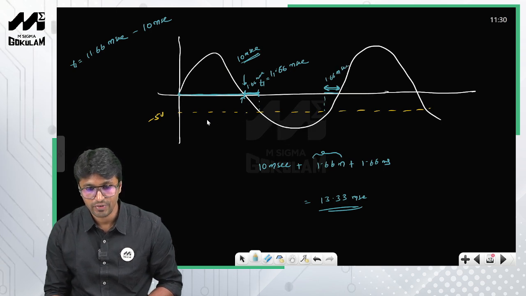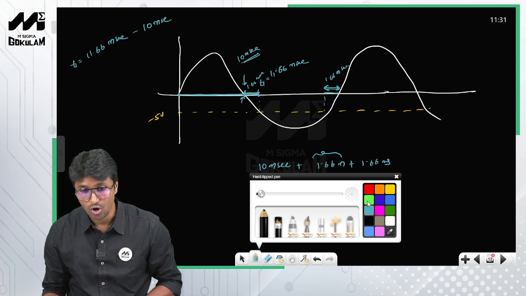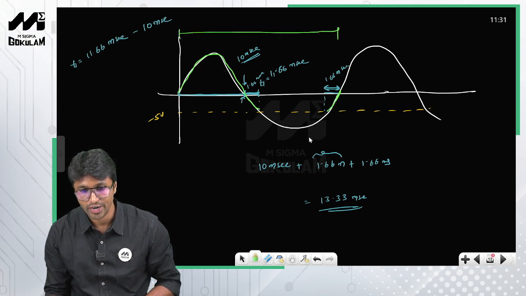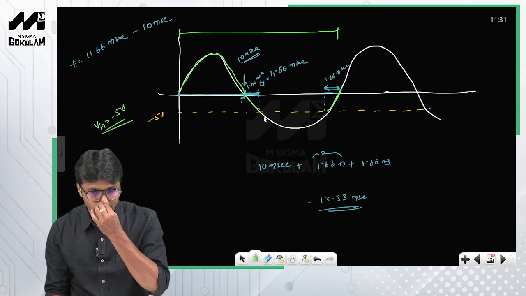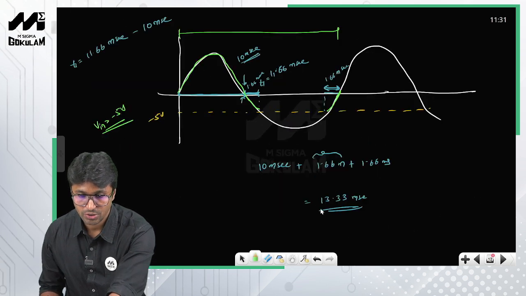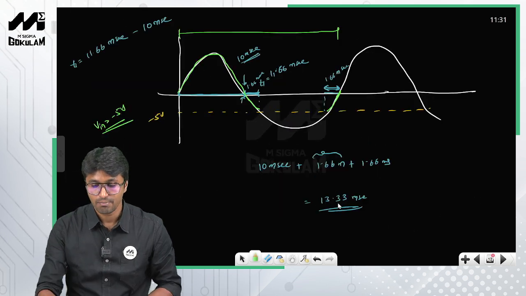What we need is the duration in which the diode gets on. The diode will be on for this interval as well as this interval, so in one time period this is the duration in which the diode is on, for all input voltage greater than minus 5 volt. So this is how you calculate it, and the answer is 13.33 milliseconds.